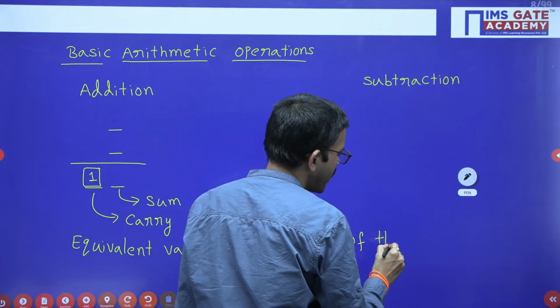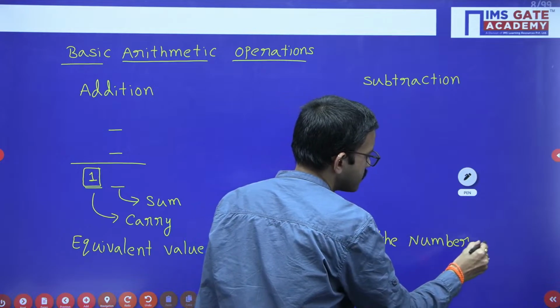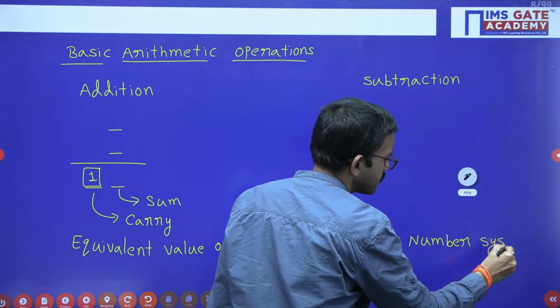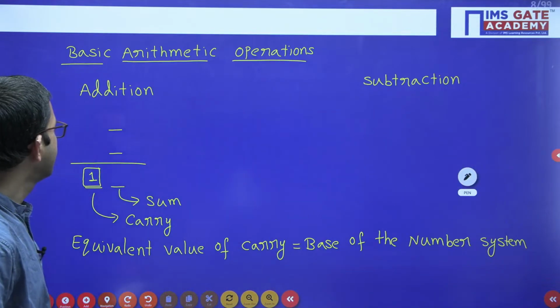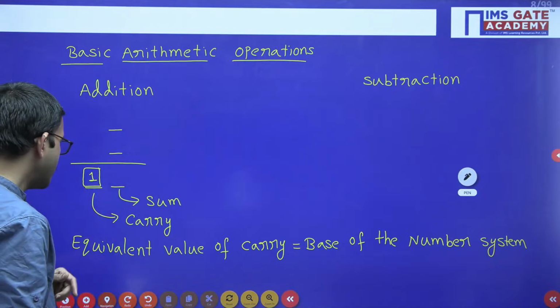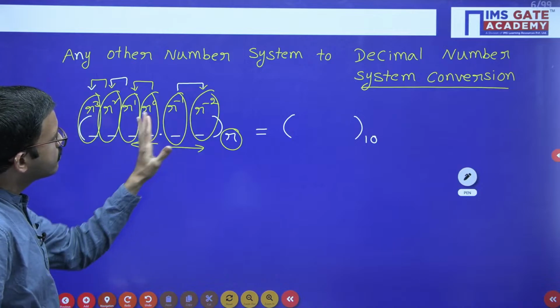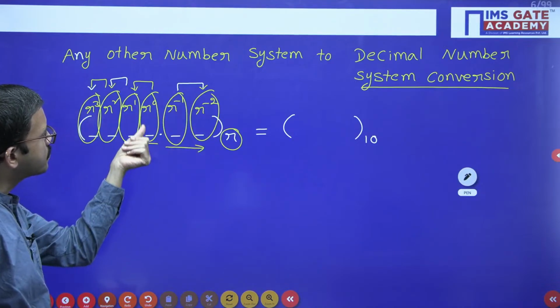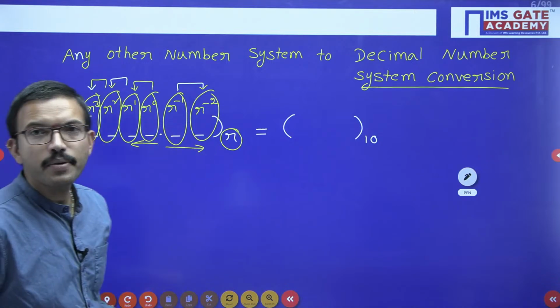See, it is very simple, just like here you can observe. Forget about the fraction part, you have the integer part, r power 0, r power 1. R power 1 is nothing but r, which is nothing but the base of the number system.